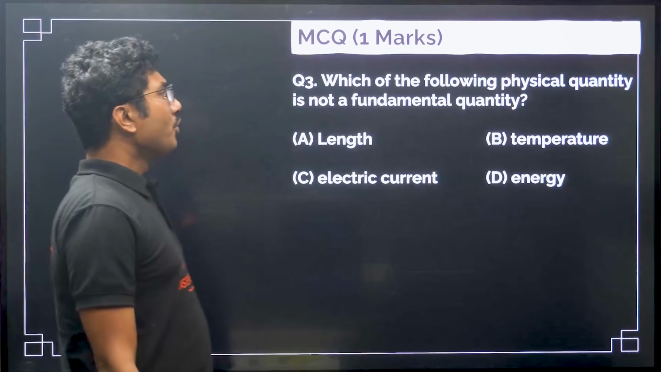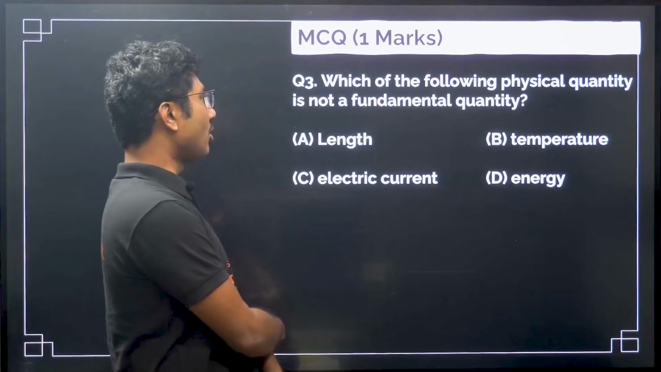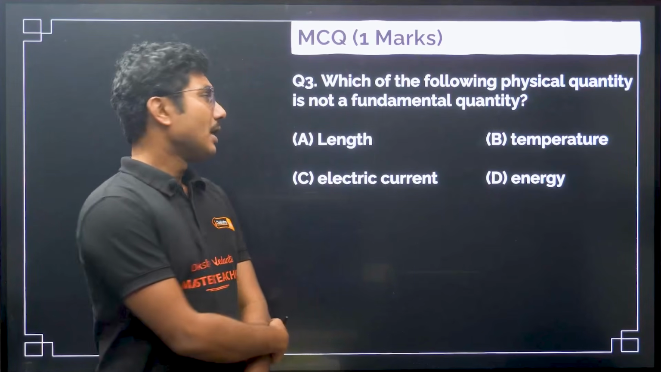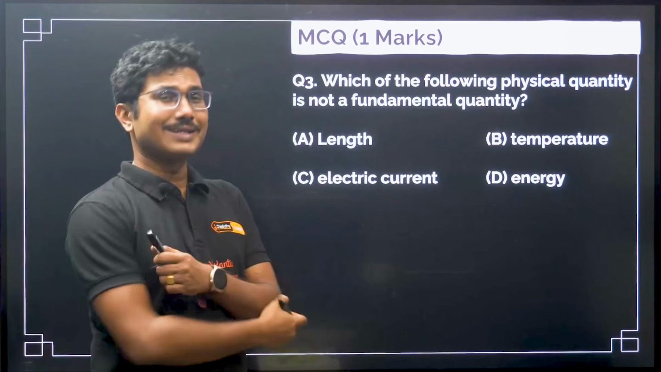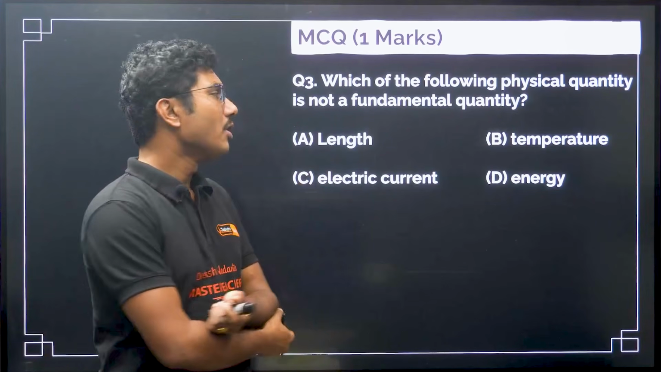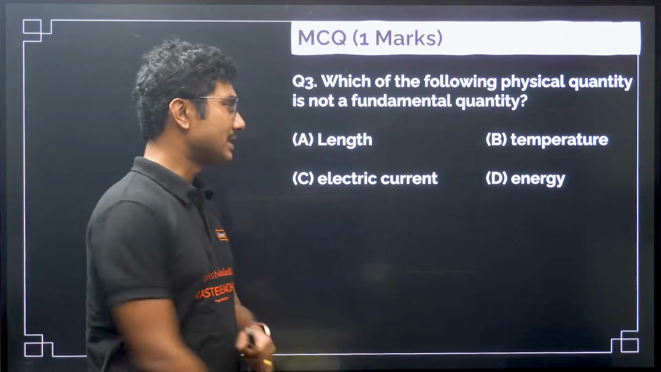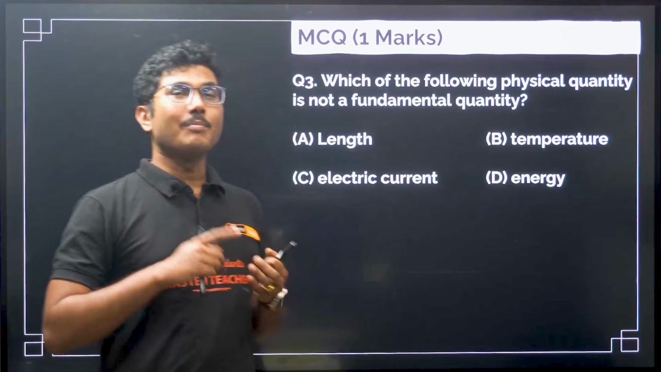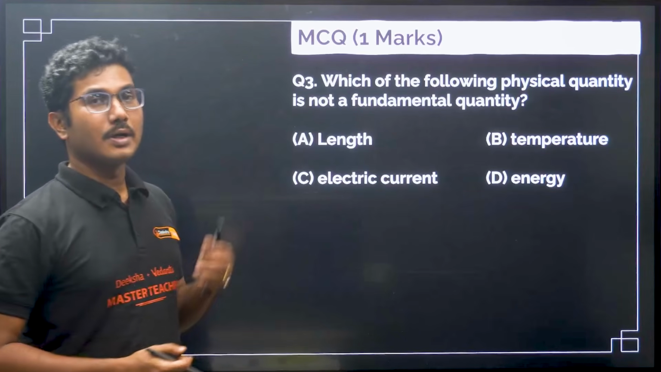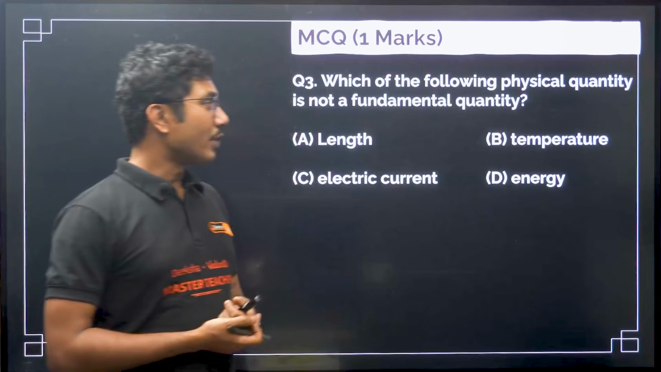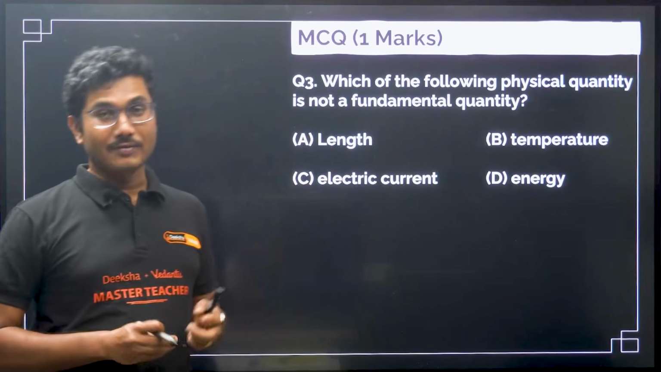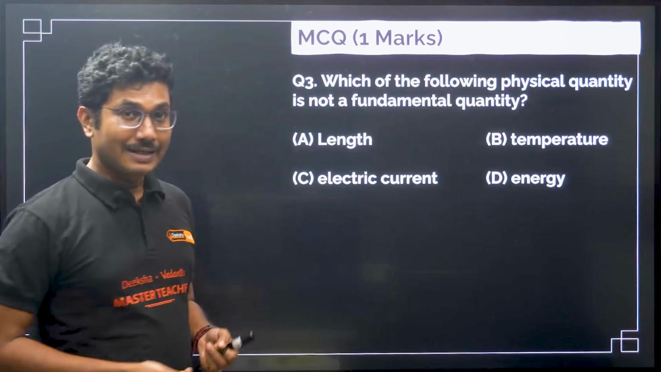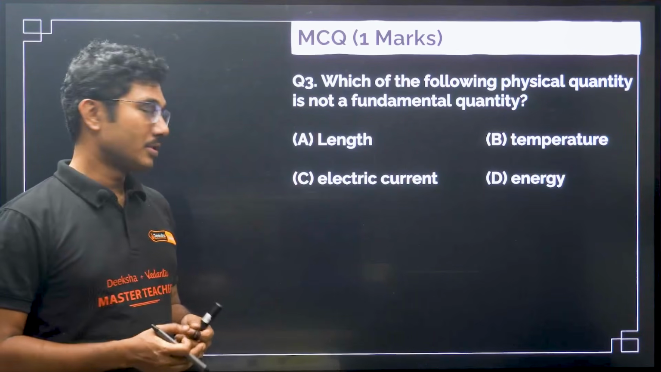Next question, which of the following physical quantities is not a fundamental quantity? So there are 7 fundamental quantities, right? If you have seen my previous lectures on the channel, in last year's videos, I have discussed it. I am not going to discuss all the 7 fundamental quantities, but the 3 most common are mass, length and time. Apart from that, there are electric current, temperature, luminosity, and amount of matter in a substance. These are the main fundamental quantities.